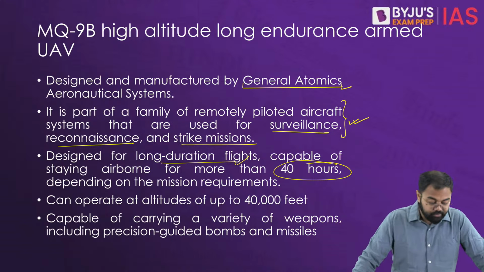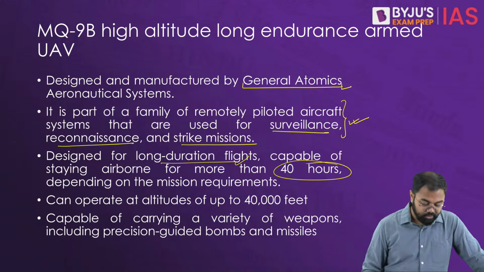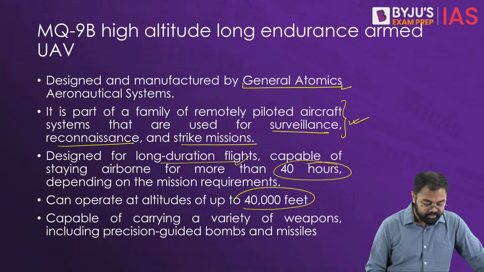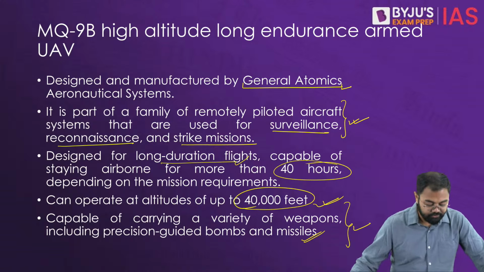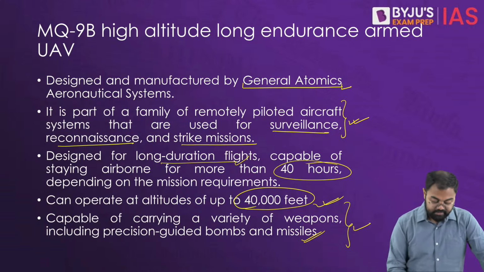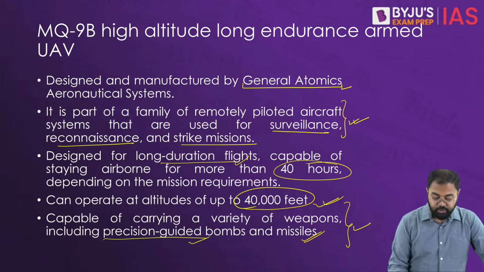They can remain airborne for 40 hours, and they can operate at altitudes of up to 40,000 feet, and they are also capable of carrying various different types of weapons, whether it is precision guided bombs or missiles.